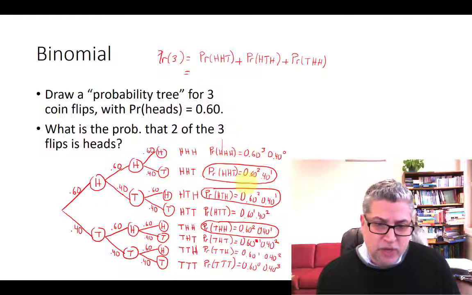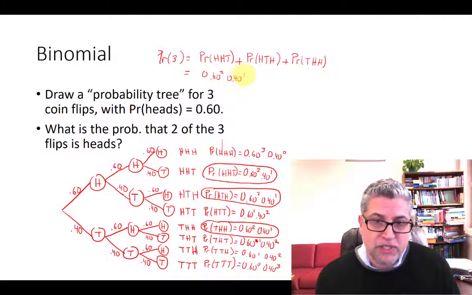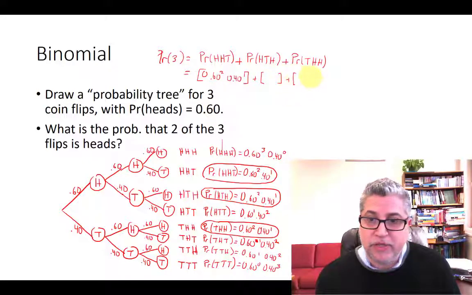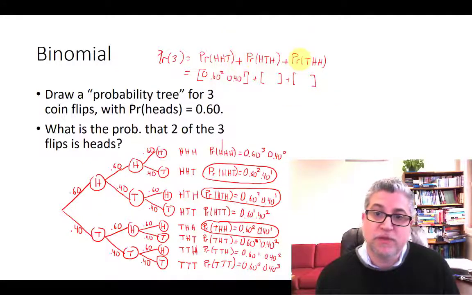Incidentally, these probabilities are all 60% squared times 40% to the power 1. So we have 60% squared, 40% raised to the power 1. We have that 1 time, we have it a 2nd time, and we have it a 3rd time. 1 for each of these occurrences.